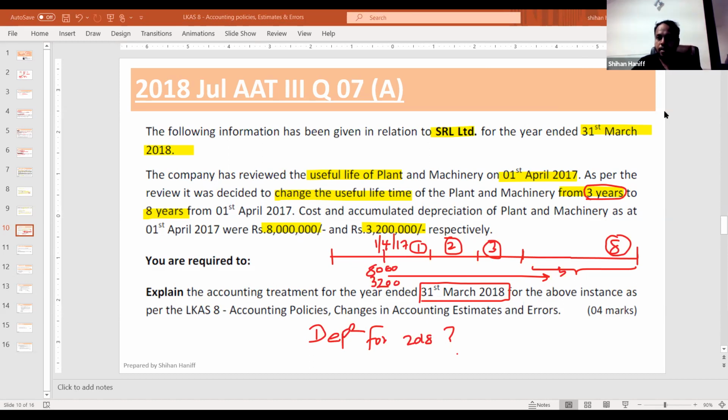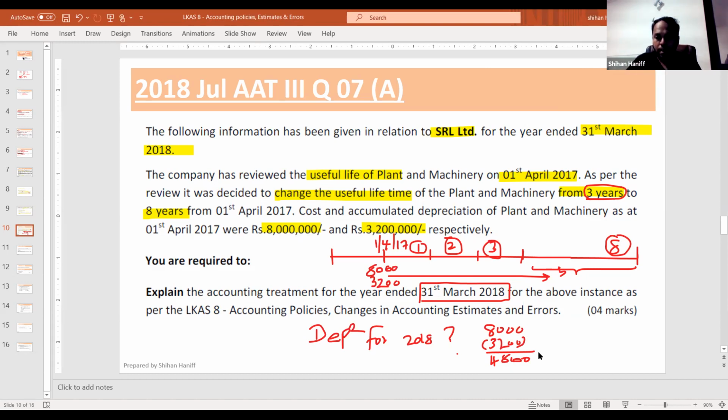So how much is the depreciation? Depreciation is calculated by taking the net value. Net value means 8,000 minus 3,200. It's 4,800. That is the net value, the remaining value of the asset, the plant.